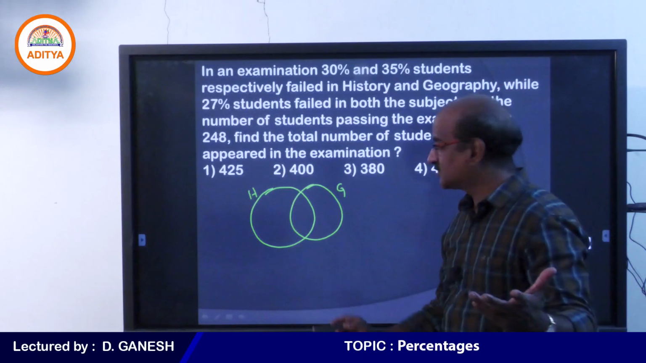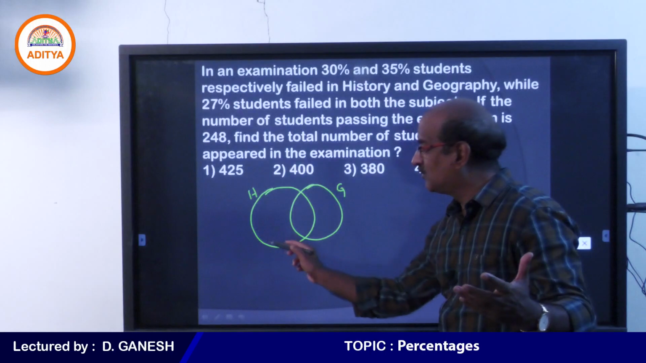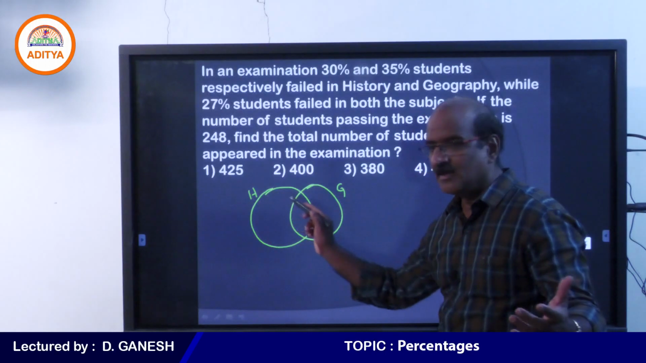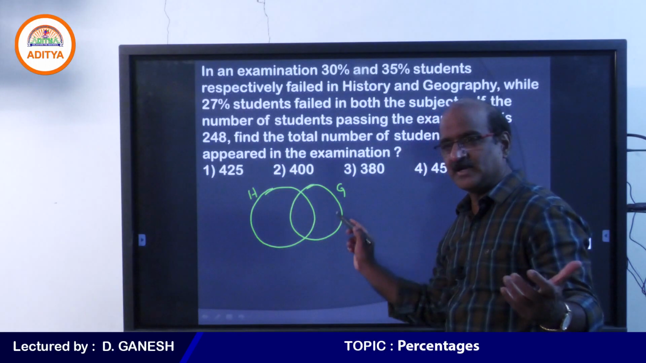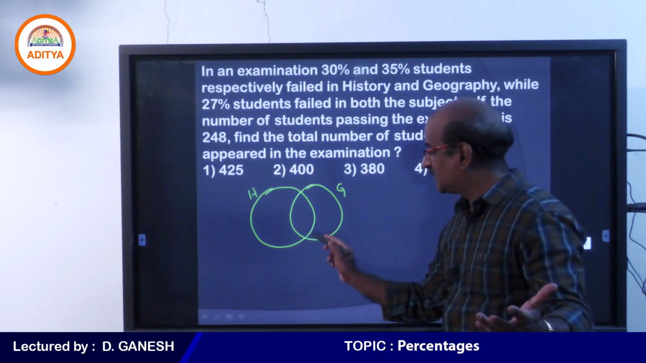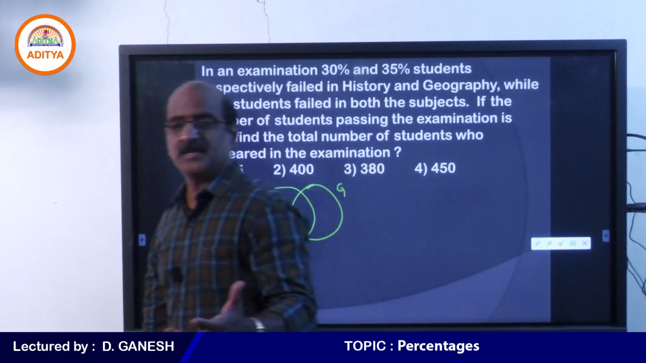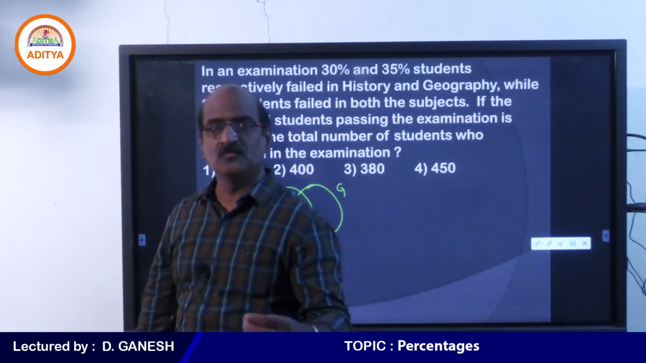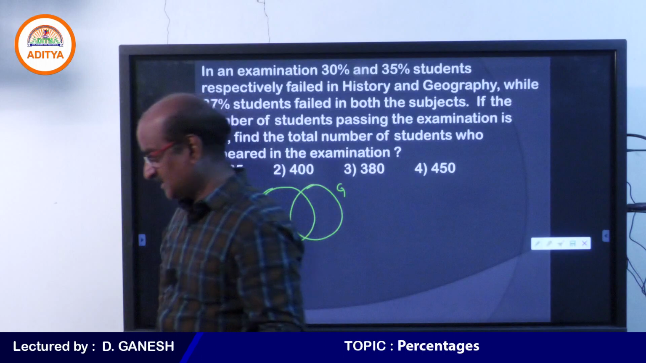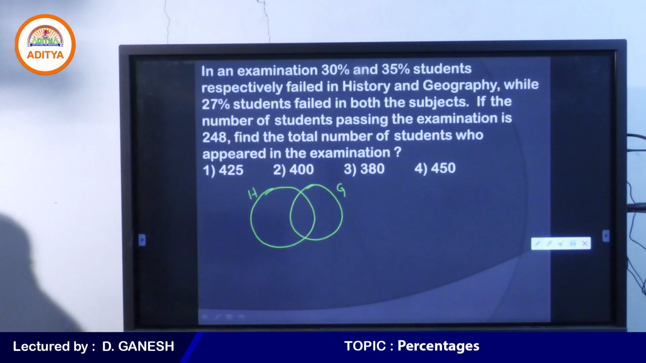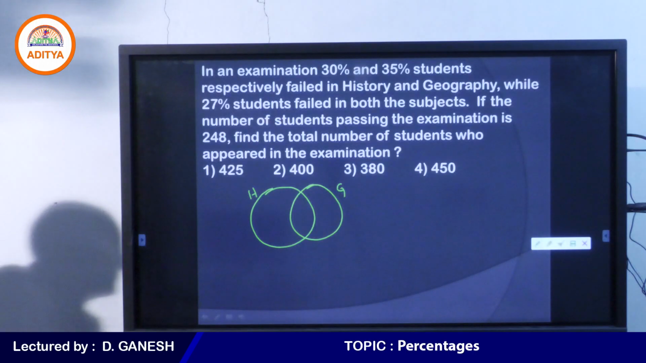So my dear students, do you know that these are the people who failed in history and these are the people who failed in geography? Do you understand why this common area? Common area implies the people who failed in both the subjects. So whenever this kind of questions are given, obviously we will be taking something like this. Student, do you understand that?